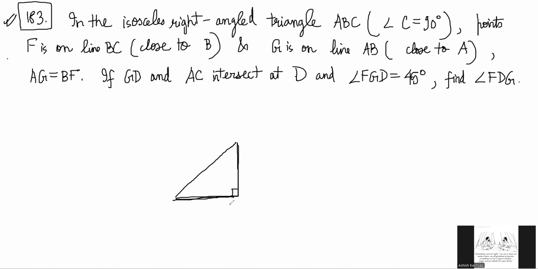This is C, A, and B. Now F is chosen on the line BC and it is closer to B such that F is on BC somewhere and G is on AB such that AG is equal to BF.